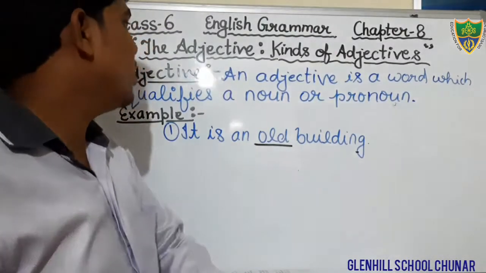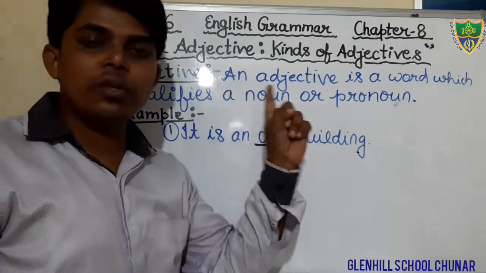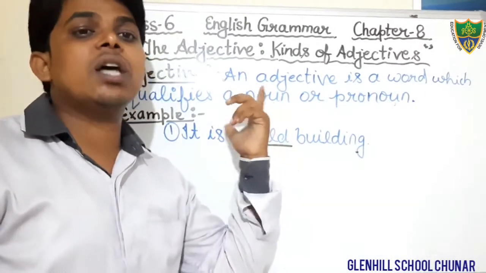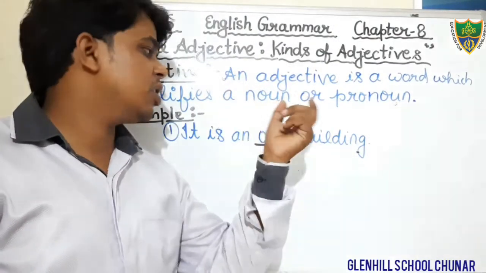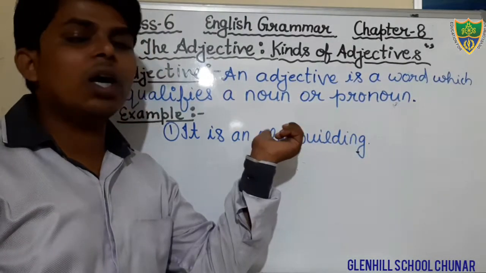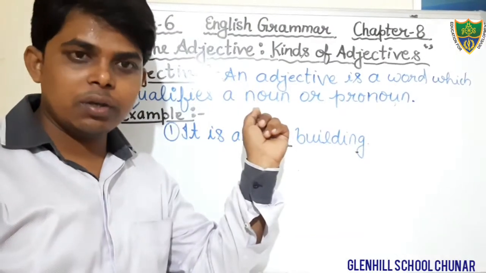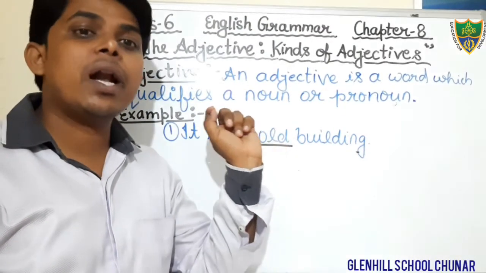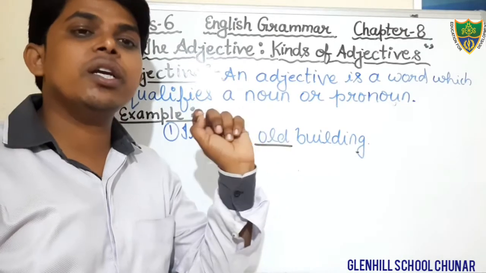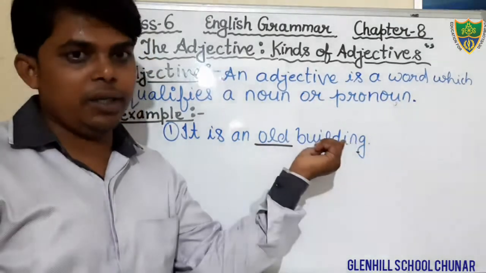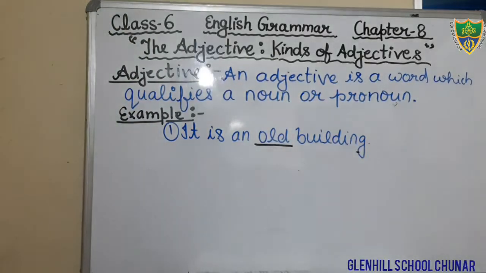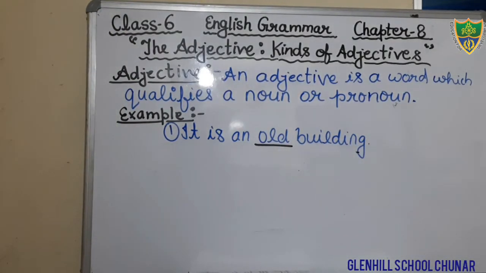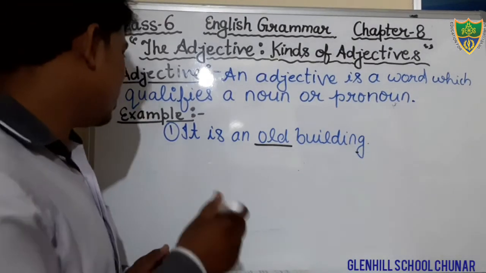As the definition says, an adjective is a word which qualifies a noun or pronoun in a sentence. In this sentence the word old is an adjective because it tells the quality of the building. Okay students, so just write this example: it is an old building. Come to the next, one more example you will see.